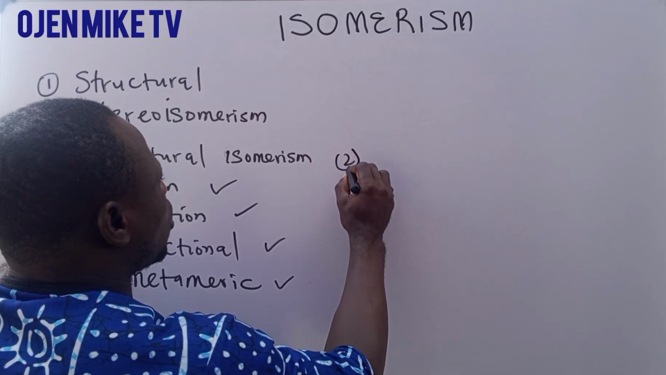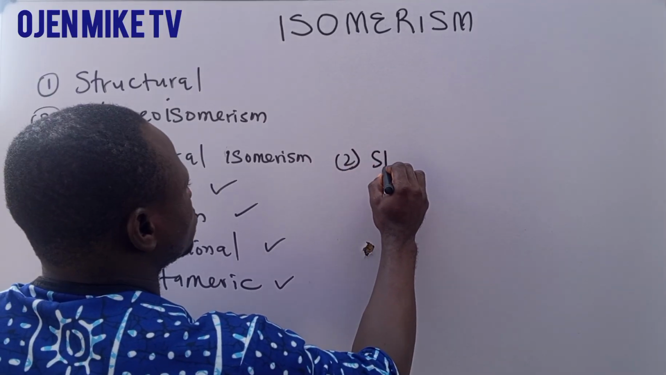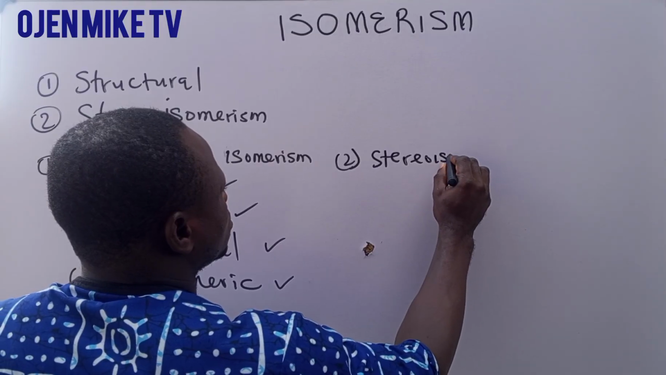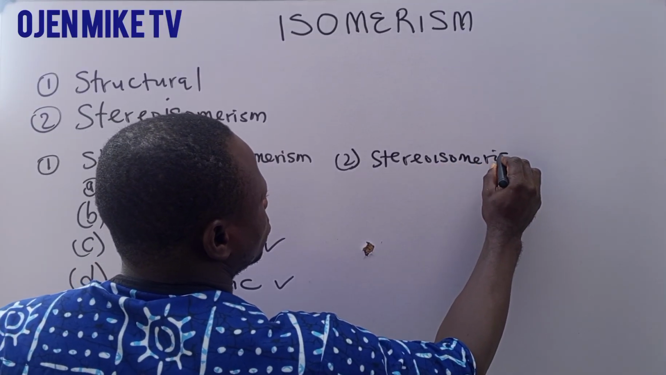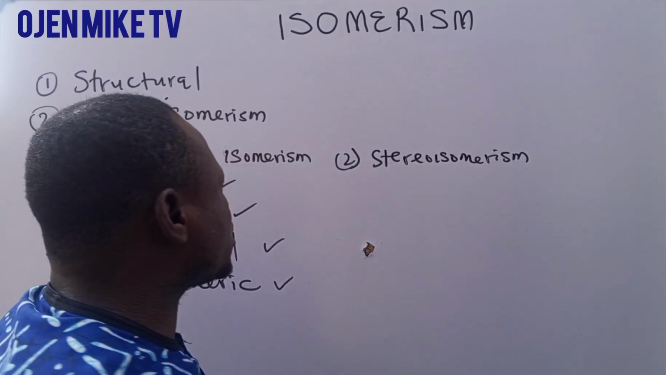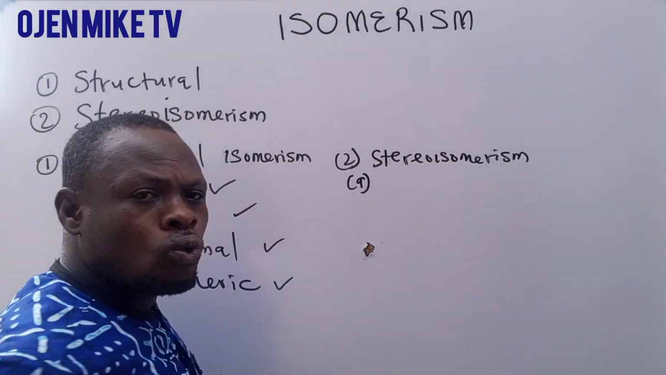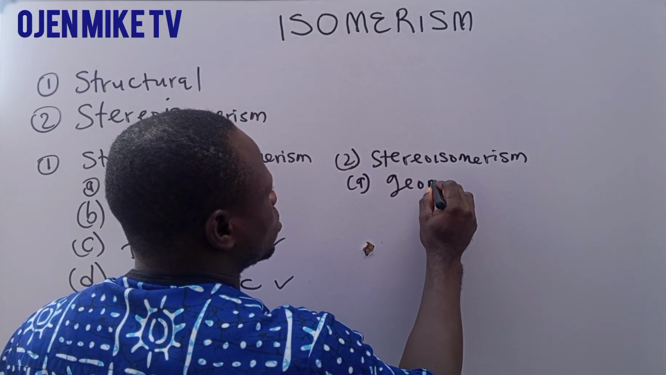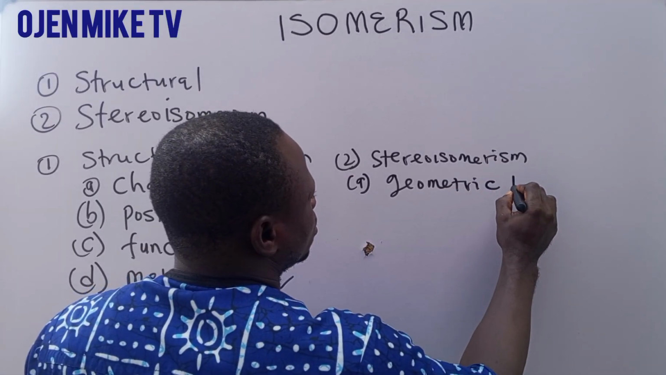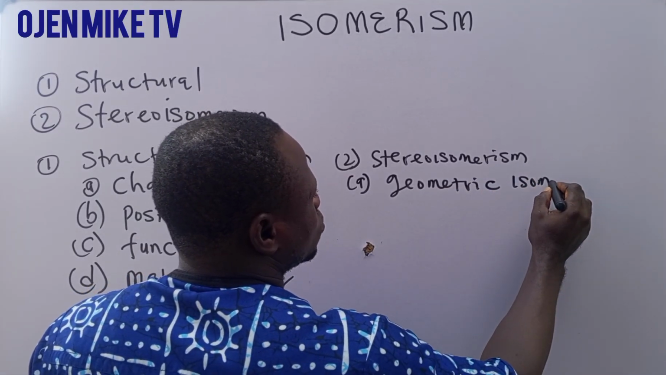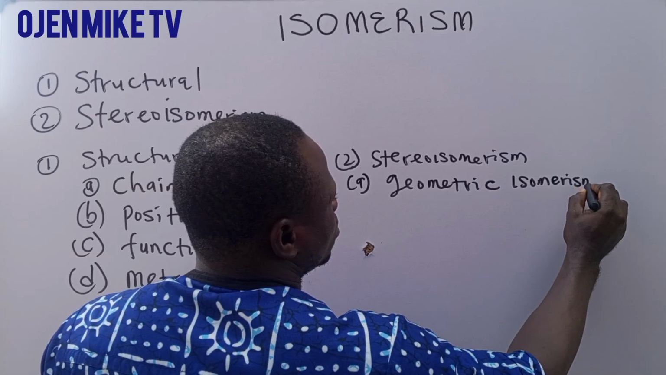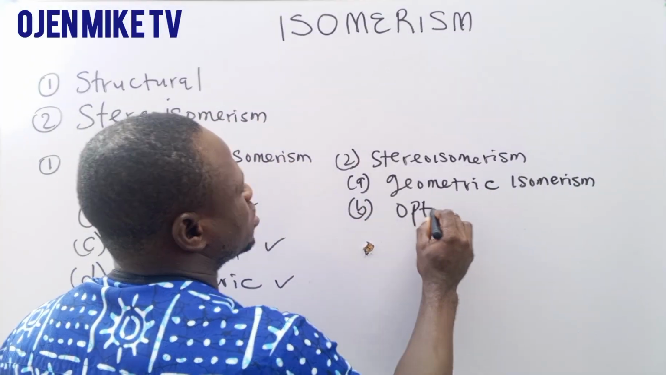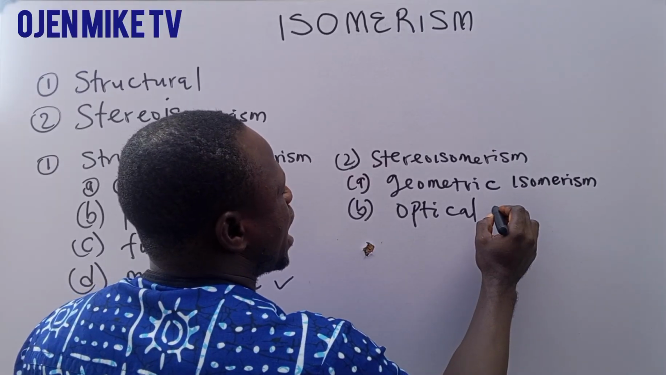Now, under stereo isomerism, which is two, we have one, geometric isomerism, and we have optical isomerism.